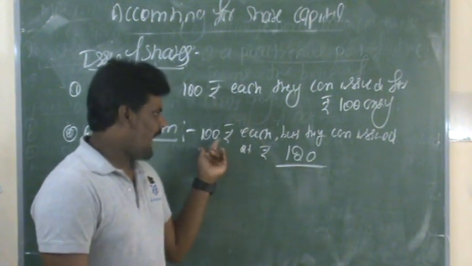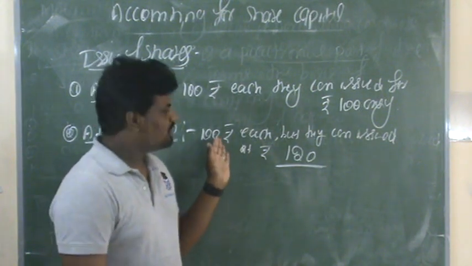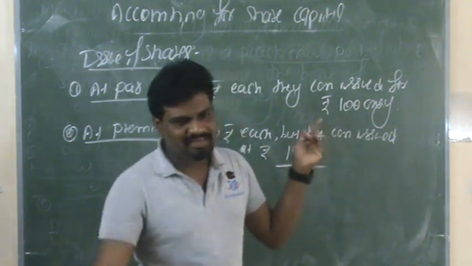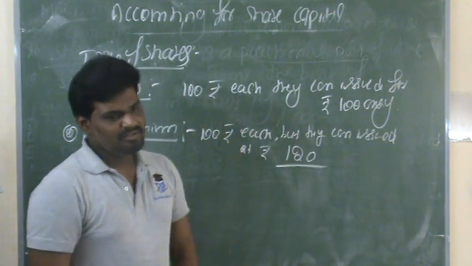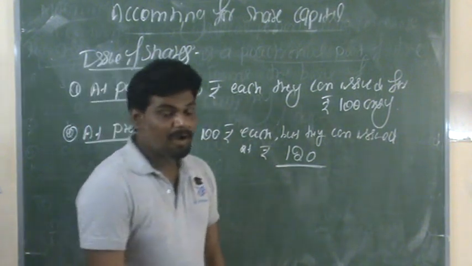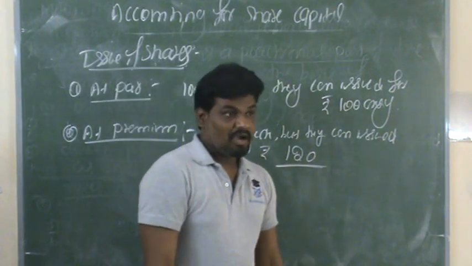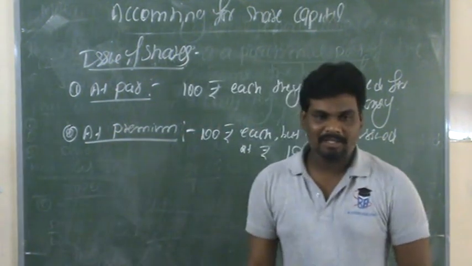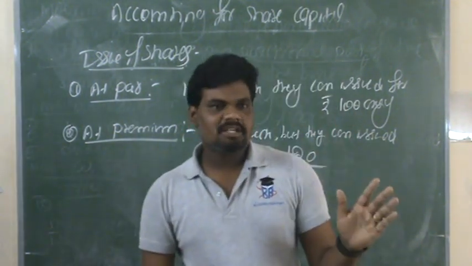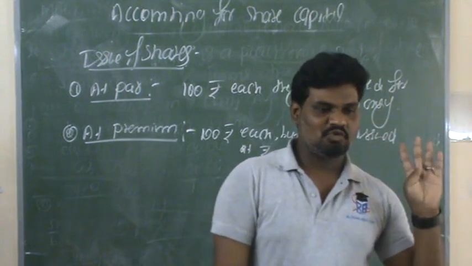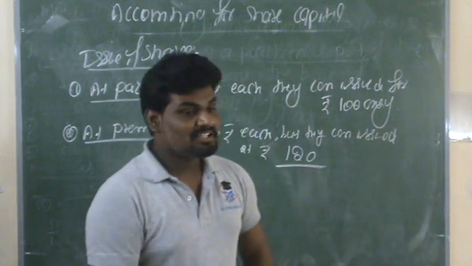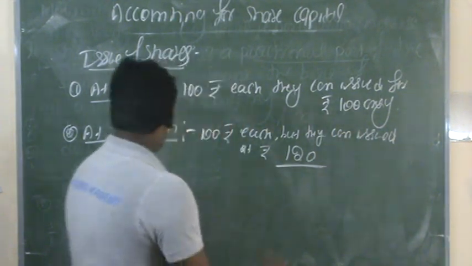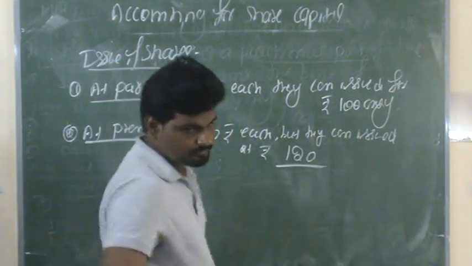So compared to the actual value, I mean face value, each share is 20 rupees more than the actual price. This is the premium amount. They can issue the shares at a premium when the company shares are in high demand in the society.